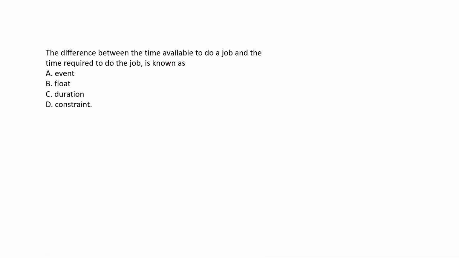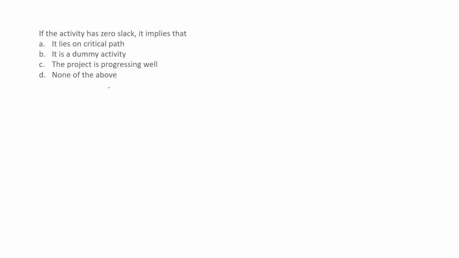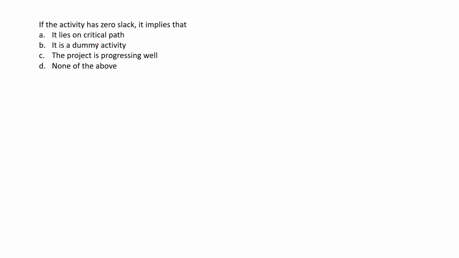The difference between the time available to do a job and the time required to do the job is known as float, right? If the activity has zero slack, that means it lies on the critical path. So A is the right option.